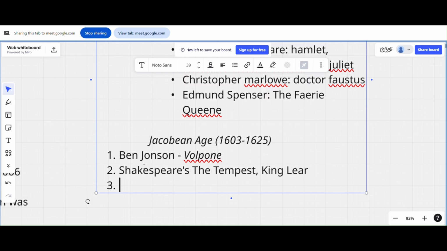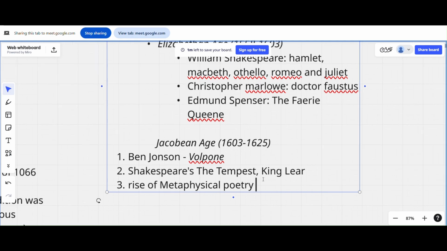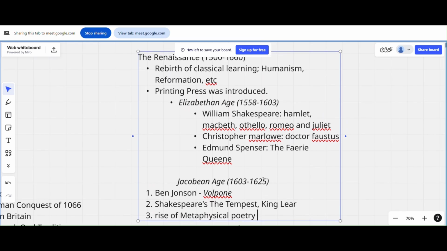What else? Metaphysical was so popular here, the rise of metaphysical poetry, let's say. I hope you get it. Elizabethan era, Elizabethan age, Jacobean age.